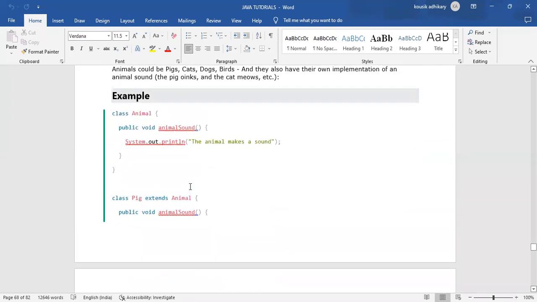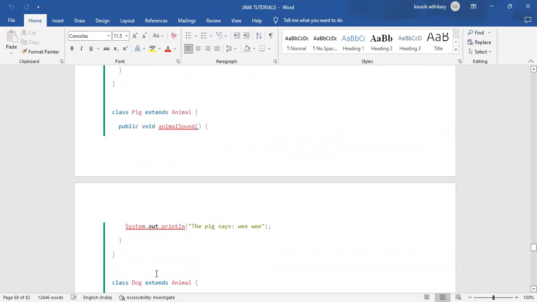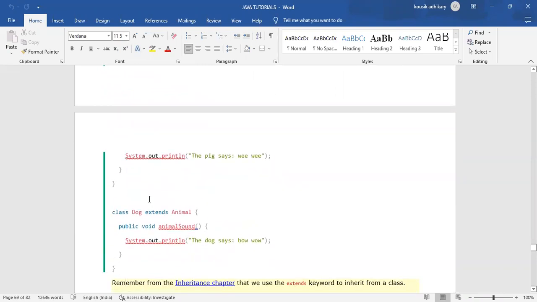That means we are able to use the public void animalSound method. And we are doing public void animalSound with System.out.println "The pig says wee". Another class, Dog, extends Animal, with public void animalSound.